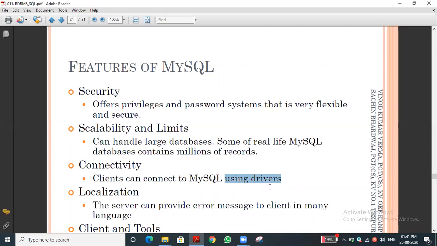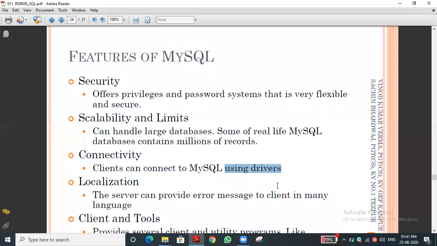So it will localize according to the front end language which we are using. That is the concept. And the command line client tools, there are many tools that you are seeing there. One minute.